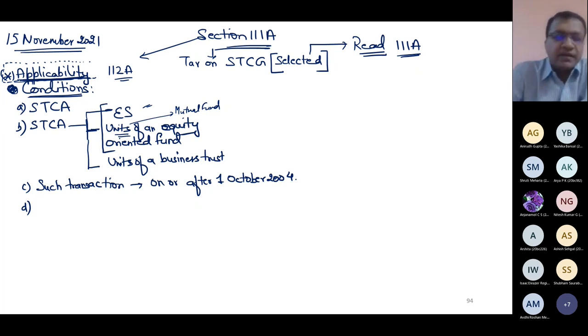Because short-term, this Securities Transaction Tax came into India on 1st October 2004. Because of the applicability of the provisions of securities transaction tax, these new sections were inserted. And lastly, STT must have been paid at the time of sale, not at the time of purchase, at the time of sale.